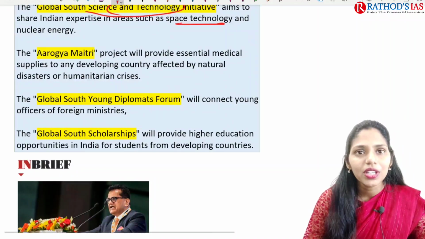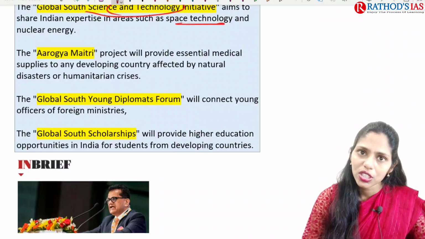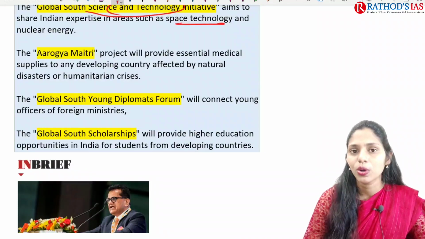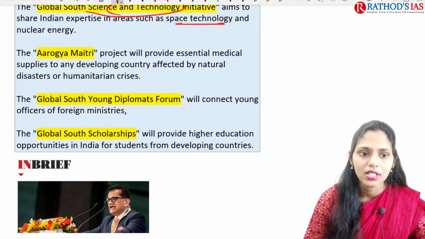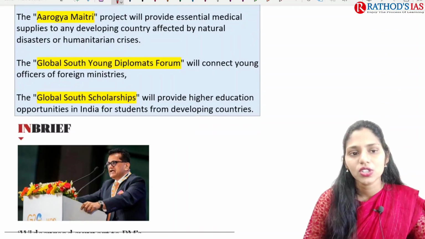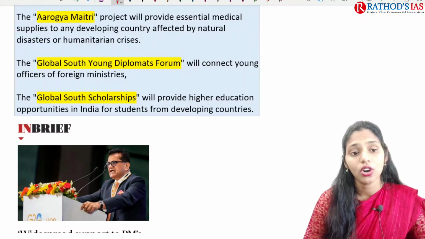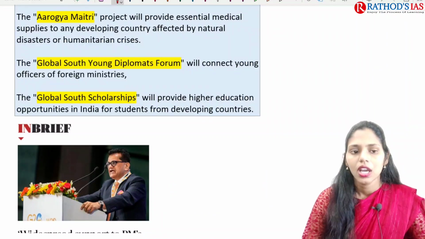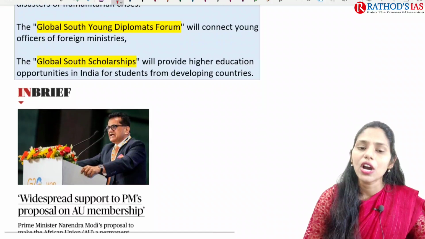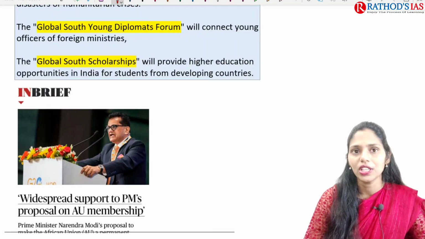And next one is the Arogya Maitri project, where we are focusing on essential medical supplies because health and education are very important. Next we have the Global South Young Diplomats Forum, focusing on young officers of foreign ministries. And we also have the Global South Scholarship Program, focusing on education.